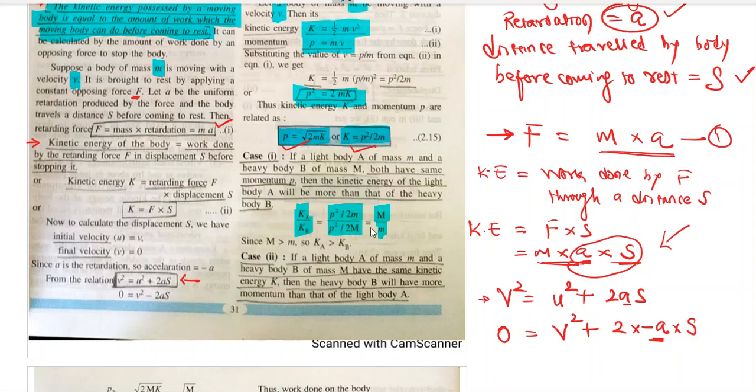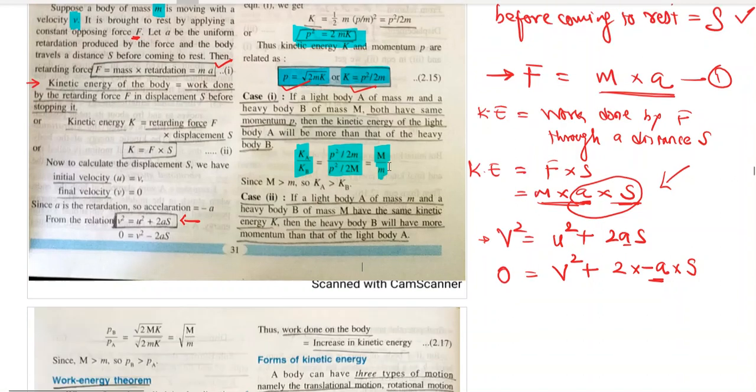So we can relate the kinetic energies of two bodies with their masses also, but for that the momentum should be known. And case 2 is if a light body of mass small m and heavy body of mass capital M have same kinetic energy, then the heavy body will have more momentum than the light body.